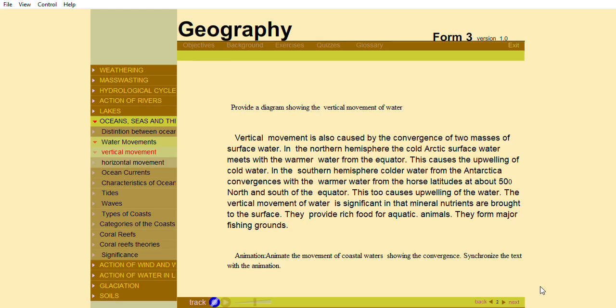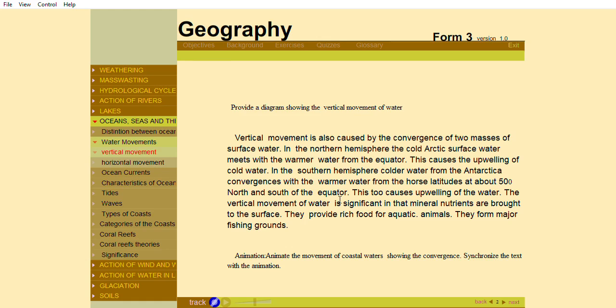Vertical movement is caused by the convergence of two masses of surface water. In the northern hemisphere, the cold Arctic surface water meets with the warmer water from the equator. This causes the upwelling of cold water. In the southern hemisphere, colder water from the Antarctica converges with the warmer water from the lower latitudes at about 50 degrees north and south of the equator. This too causes upwelling of the water.